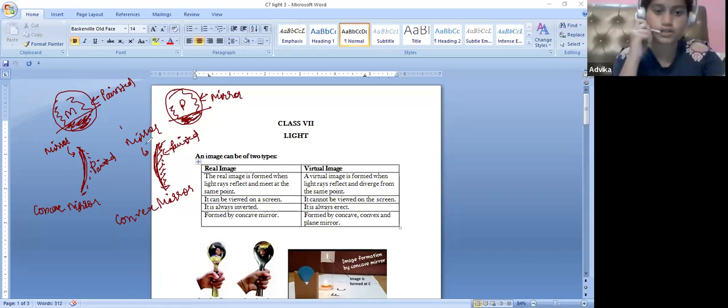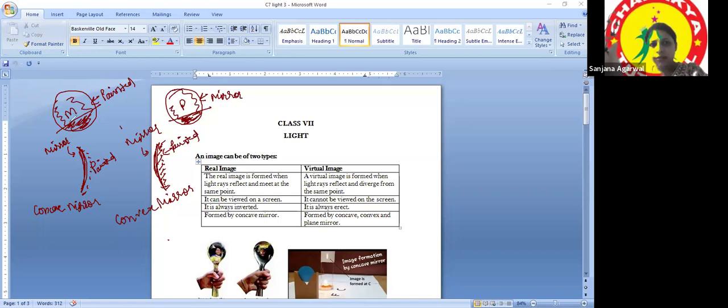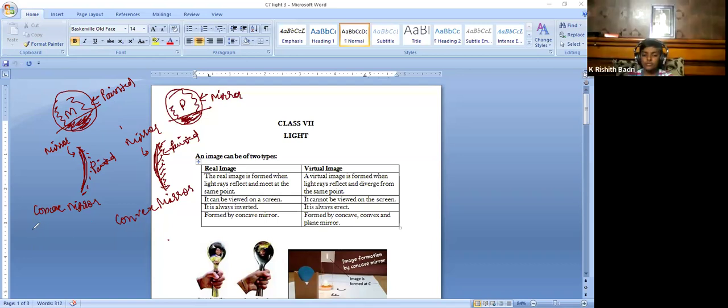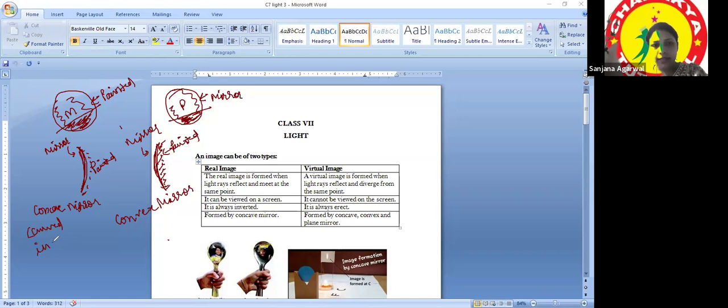Ma'am, should we draw this ball? Yeah. For understanding, it will be great. Okay, ma'am. Means you can easily understand. Done. Just in the bracket, write one more thing. Curved inwards means concave mirror. In a concave mirror, the mirrored side is curved inwards, and in a convex mirror, it is curved outwards or bulged out.